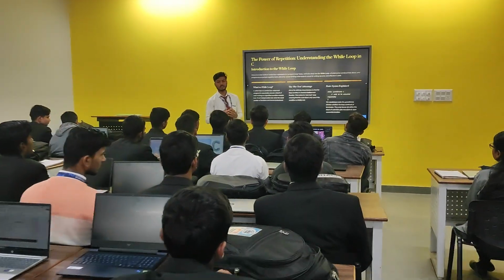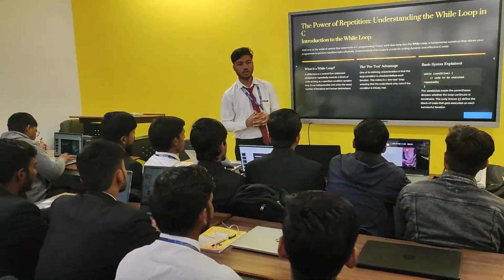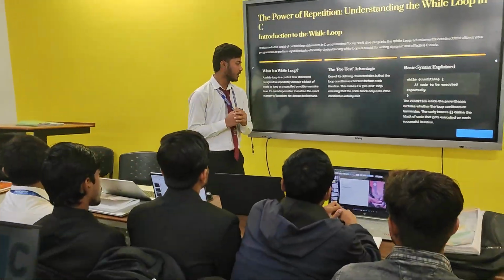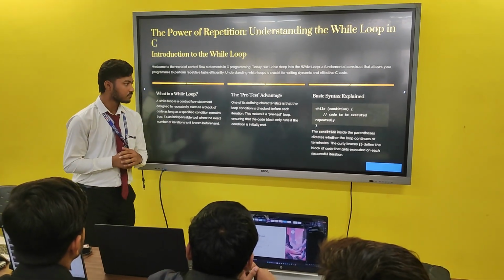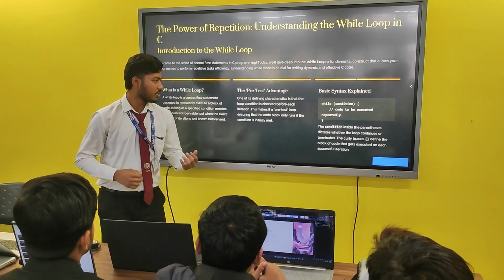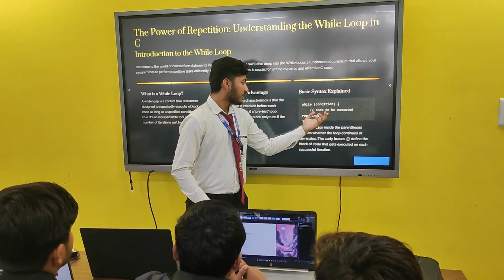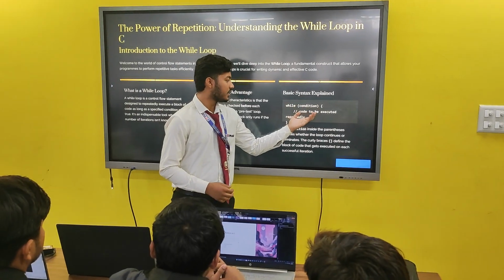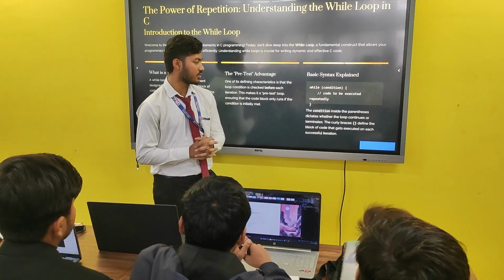As the condition becomes false, the block of code will not be executed, and we will come out of the while loop and the program will end. The syntax of the while loop is that we give the condition inside the while loop, and after the condition the block of code is written which gets executed when the condition is true.